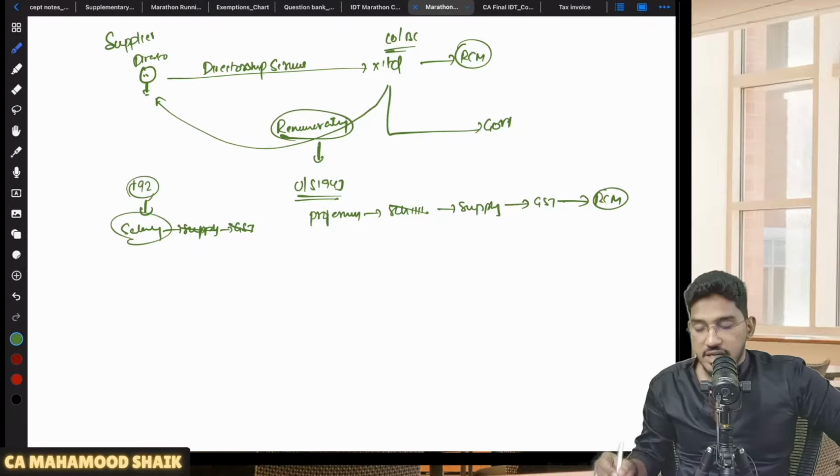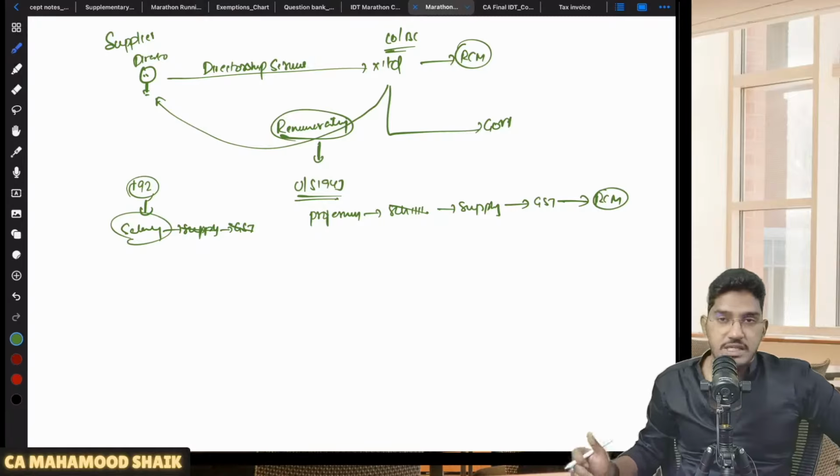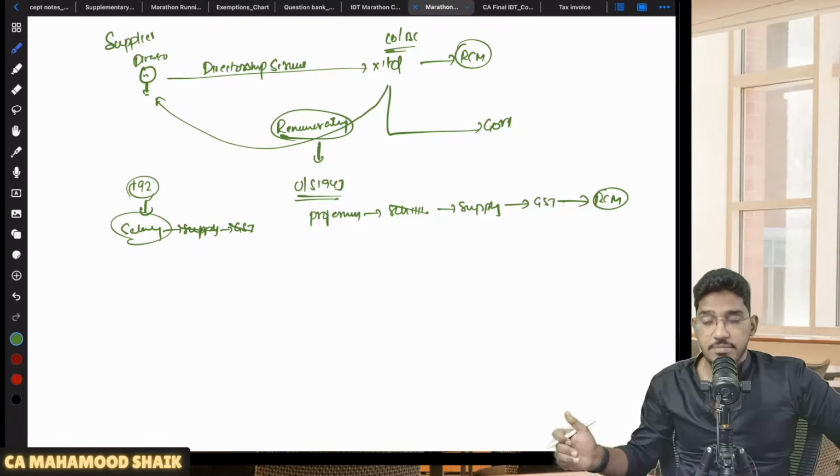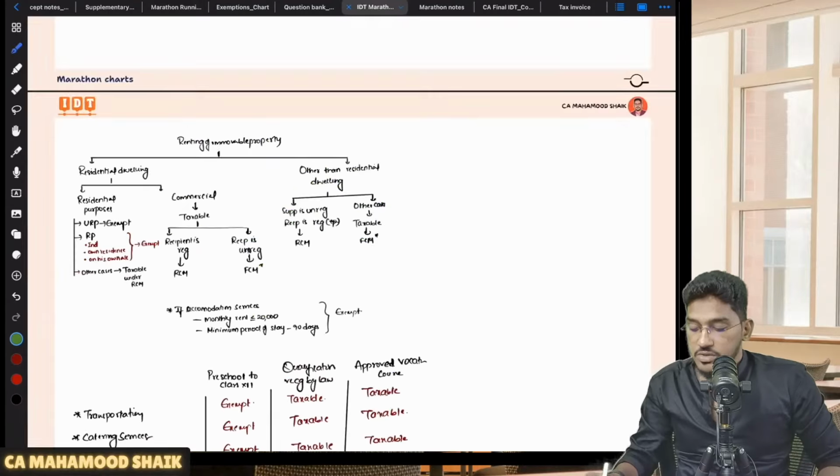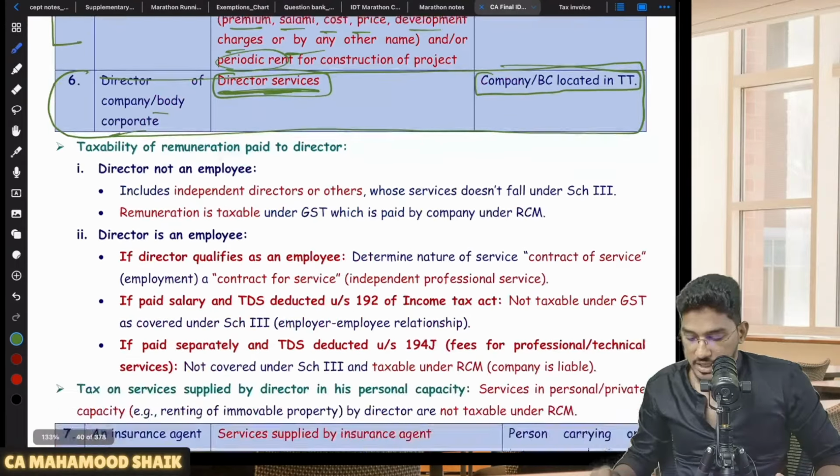Understood? So here the deciding factor, whether RCM will become applicable or not, whether supply or not a supply, is all based on one single point. Whenever the company is paying remuneration to the director, under which section is TDS deducted under the Income Tax Act? If the TDS is deducted under section 192, it is salary, not a supply, outside of the GST purview. If TDS is deducted under section 194J, it is a professional service, it will be a supply, GST will be applicable, RCM will become applicable. Company is only liable to pay the amount of GST under RCM. Understood? So this is what regarding directorship services.